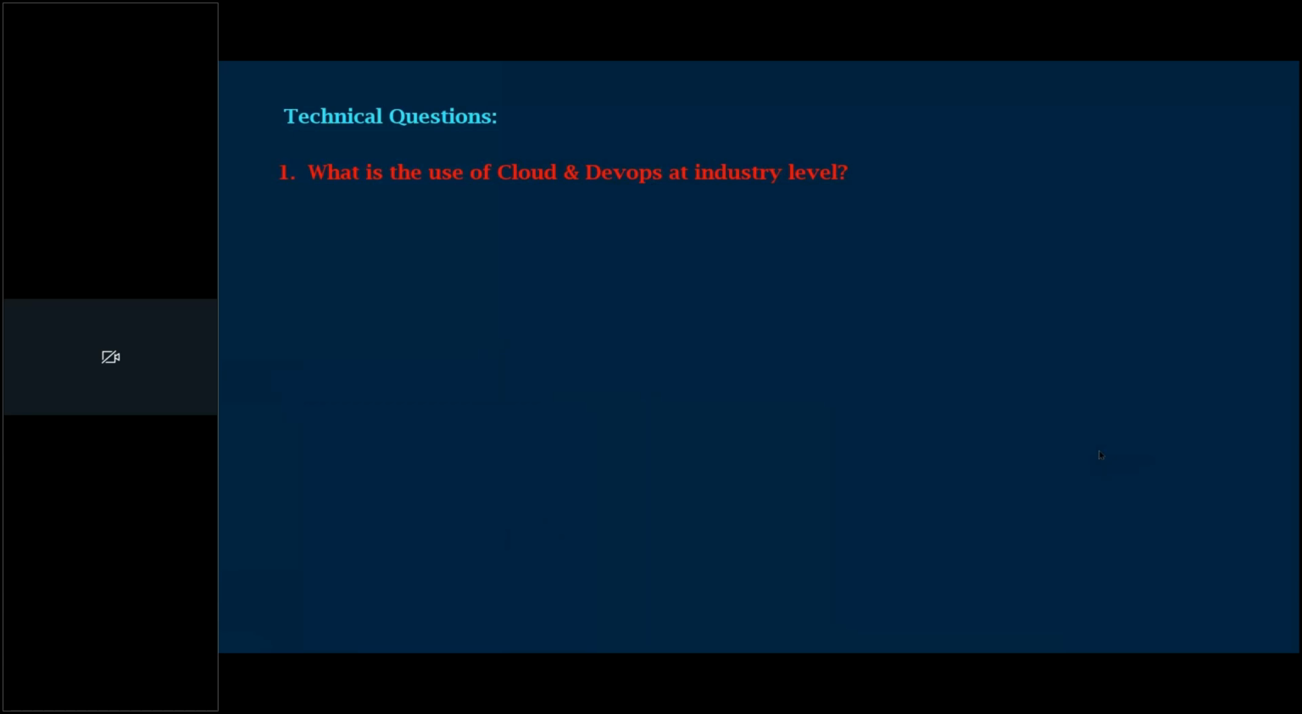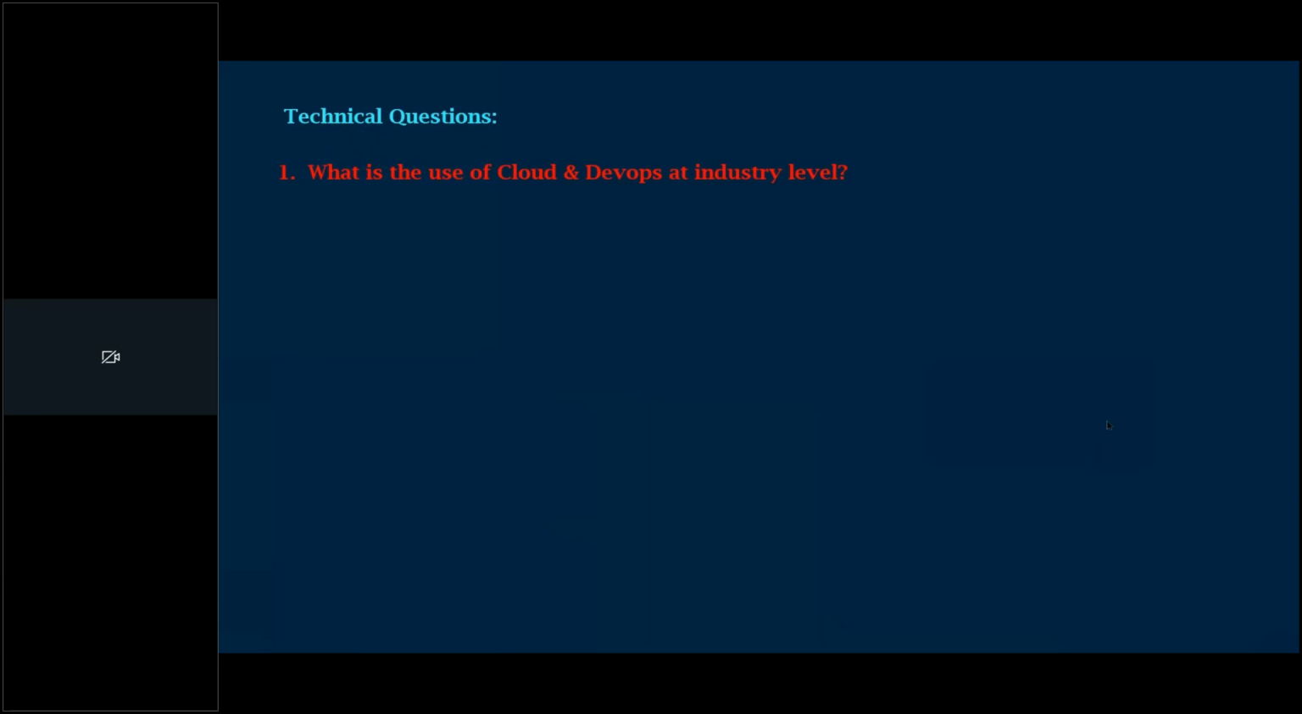So here, what is the use of cloud at industry level? First one is time saving, second one is cost saving. Clients always look for cost saving. Every project team is looking for cost saving, right? Every client. Currently cost saving is very important. That is why every project team, every client, is migrating their applications to cloud to reduce the time and to reduce the costing.